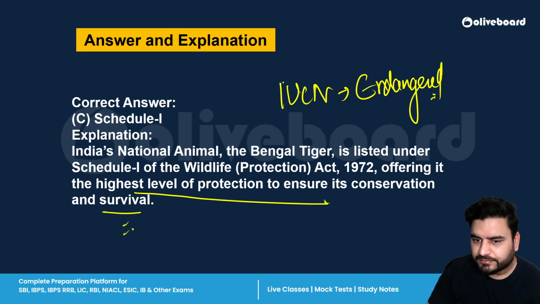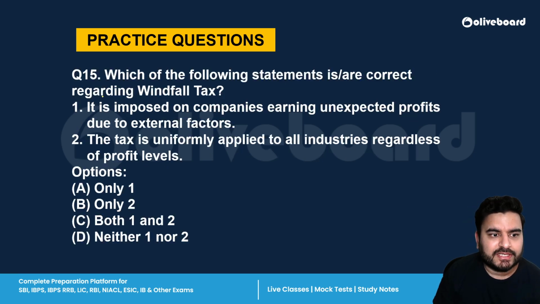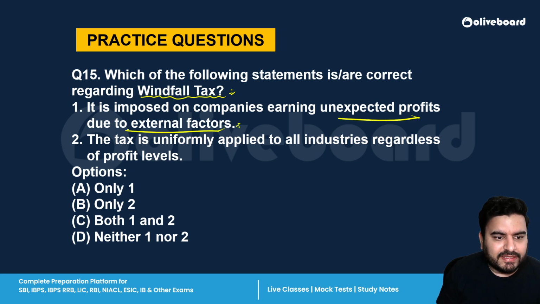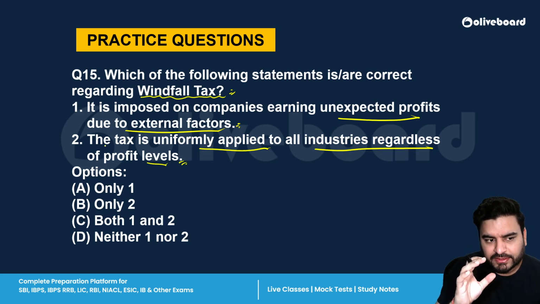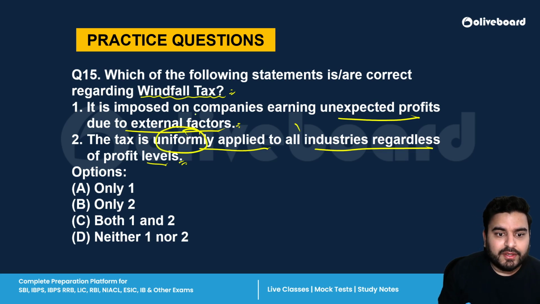All right. Next is, which of the following statements are correct regarding the windfall tax? First statement is, it is imposed on companies earning unexpected profit due to external factors. The second is, the tax is uniformly applied to all industries regardless of their profit levels. So again, try to focus on the statements and see if any extreme words are there. You can see here the tax is uniformly applied to all industries. That is not possible. You can't do that. So the second statement is wrong. The correct answer is only one, A.